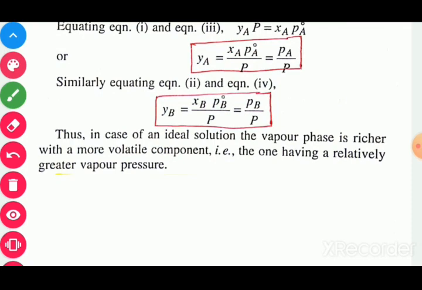Therefore, in case of an ideal solution, the vapor phase is richer with the more volatile component, the one having a relatively greater vapor pressure. So in short, we can say that if the given component is more volatile, it has more vapor pressure in its solution. It means if the components present in the solution are more volatile, then the partial pressure of the component with more volatile character is found to be more.